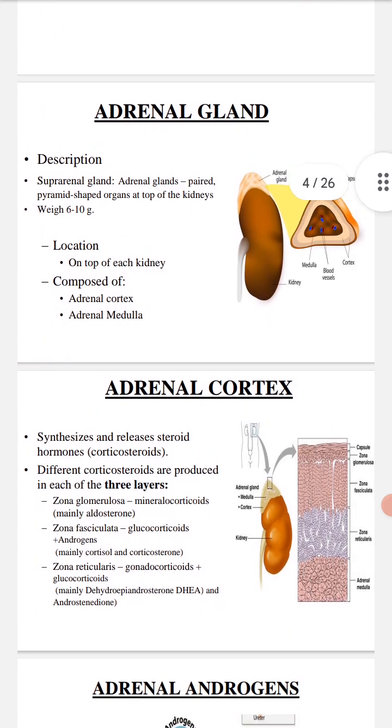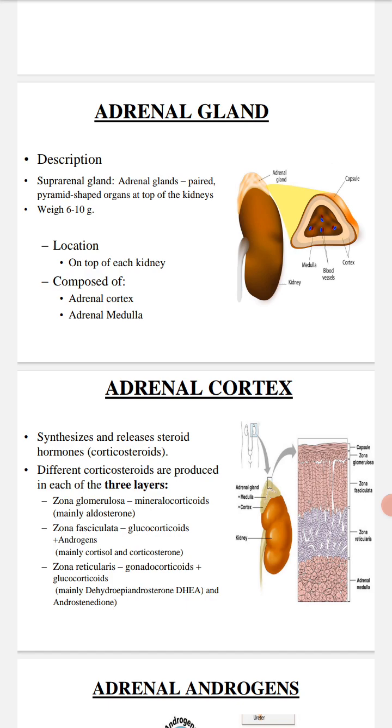Adrenal cortex synthesizes and releases steroid hormones, corticosteroids. Different corticosteroids are produced in each of the three layers. Zona glomerulosa releases mineralocorticoids, mainly aldosterone. The zona fasciculata releases glucocorticoids and androgen, mainly cortisol and corticosterone.